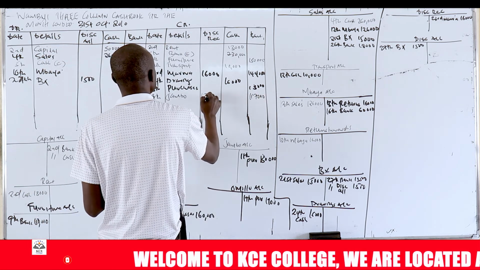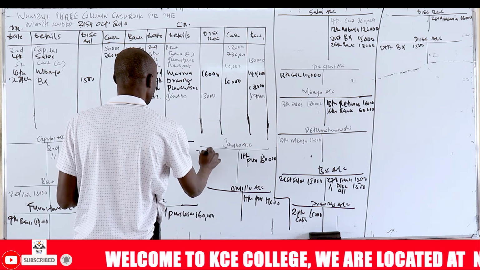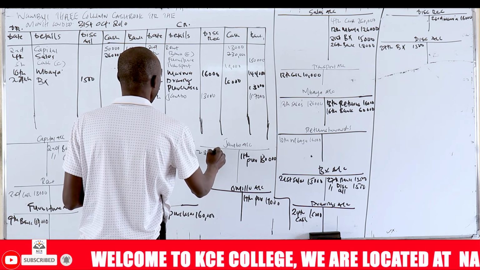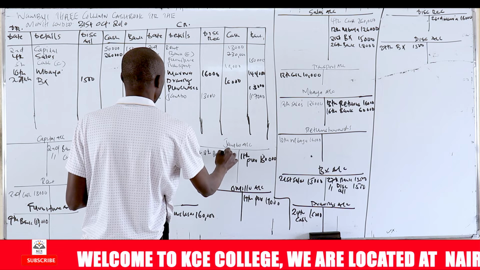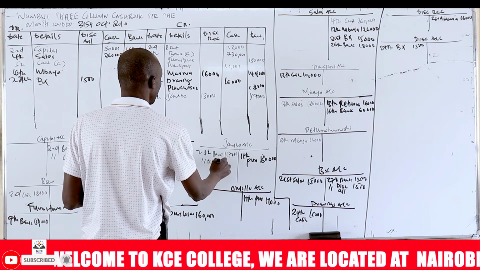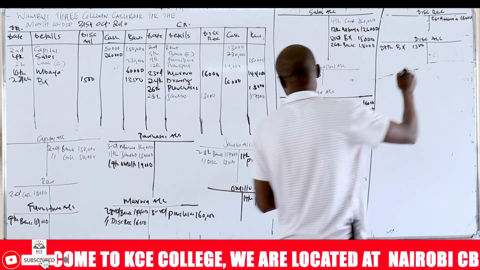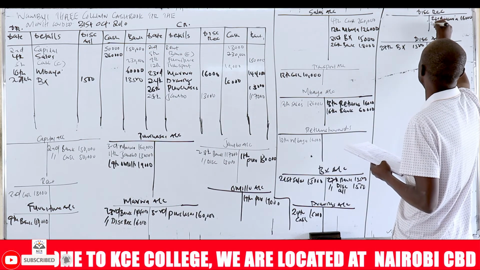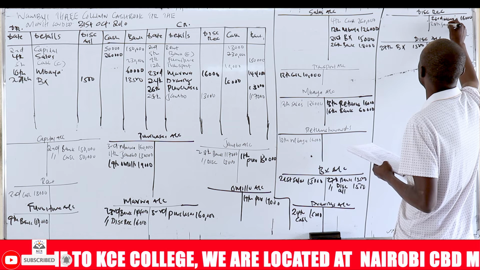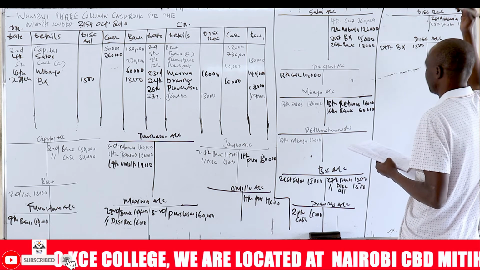The discount was 13,000. So you write on 28th, bank, 117,000. The same discount, he offered a discount of 13,000. So you've debited here, and you come here and credit discount. You write 28th, Jumbo, 13,000.